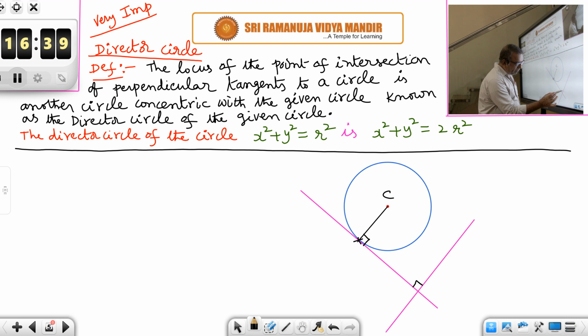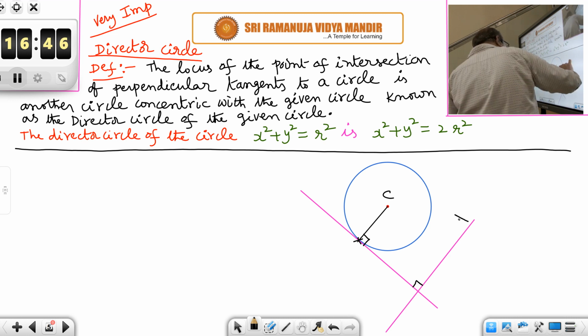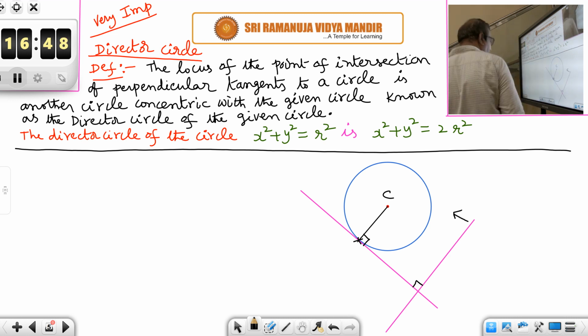The line is perpendicular, but it is not a tangent to the circle. Imagine that this line is moved towards the circle, parallel to its original position. That means always the angle will be 90 degrees, but it will be coming nearer and nearer to the circle.